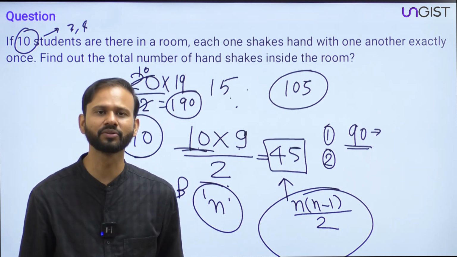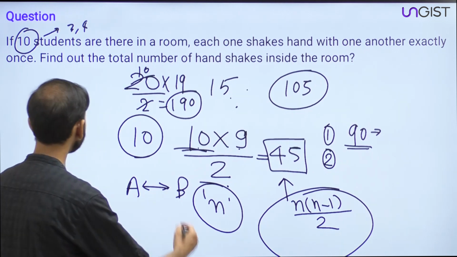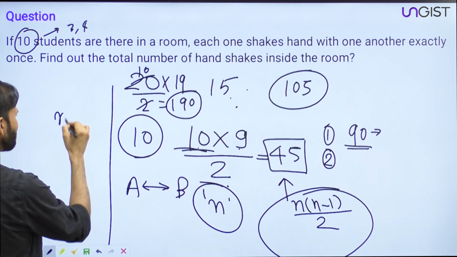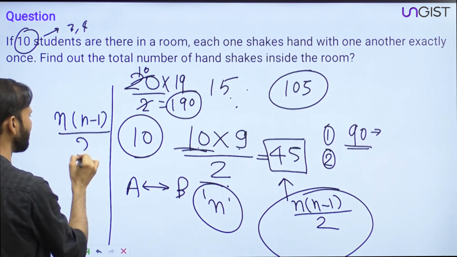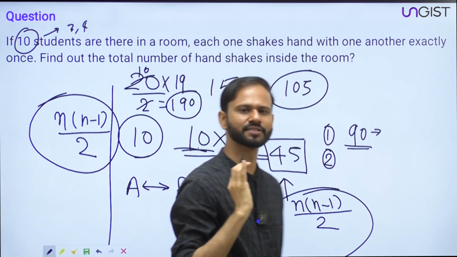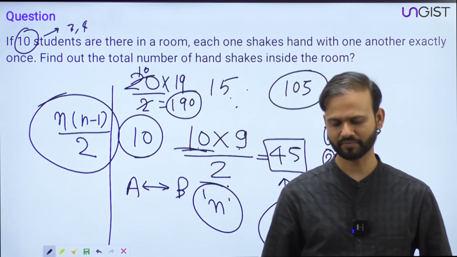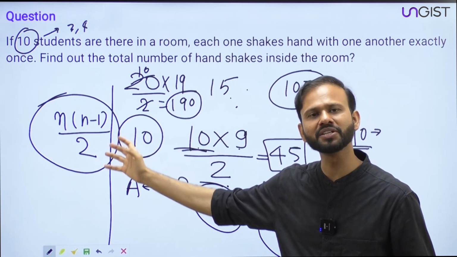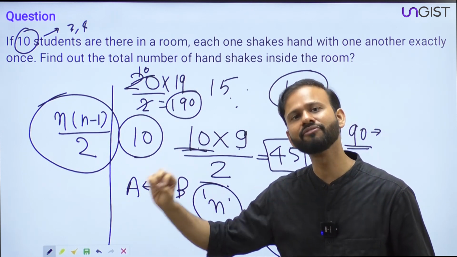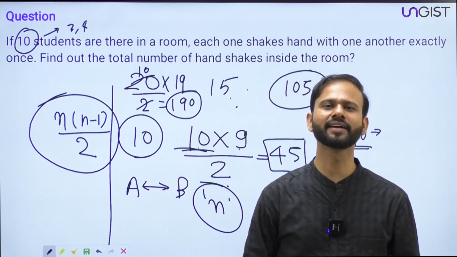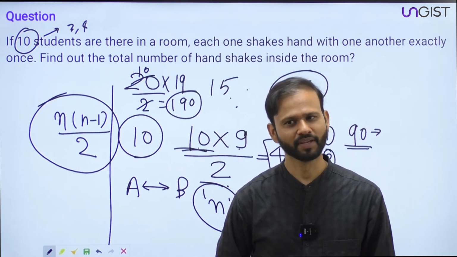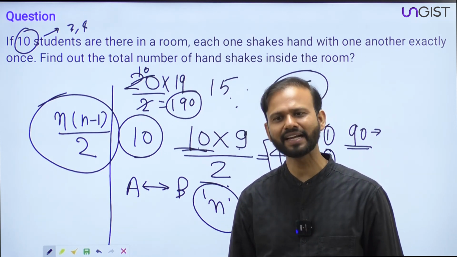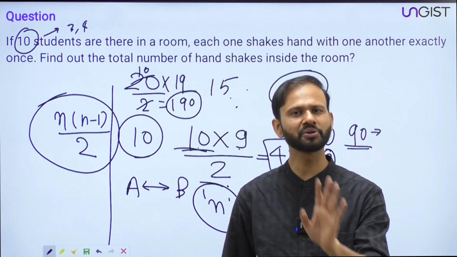Guys, feeling comfortable now, right? So if there are n students, you can use this as a formula. Like in the case of handshake, if n students are there, then n into n minus 1 divided by 2 will be the total number of handshakes. Everybody correct? Feeling comfortable now? Guys, now you are getting the answer correctly, getting the concepts correctly?